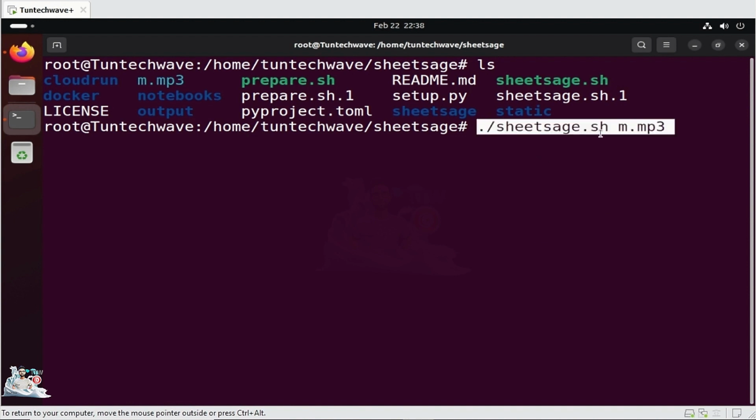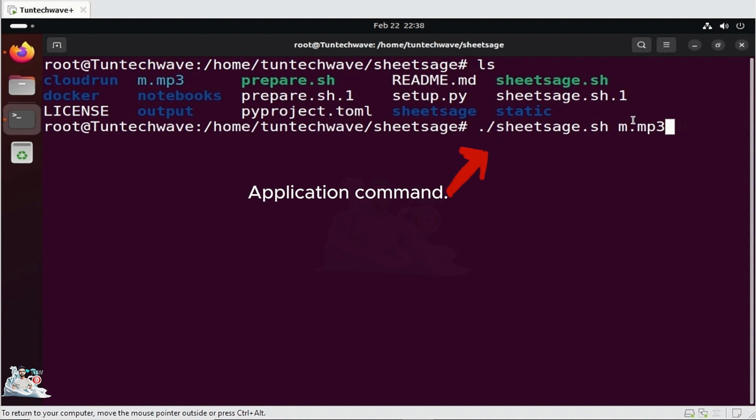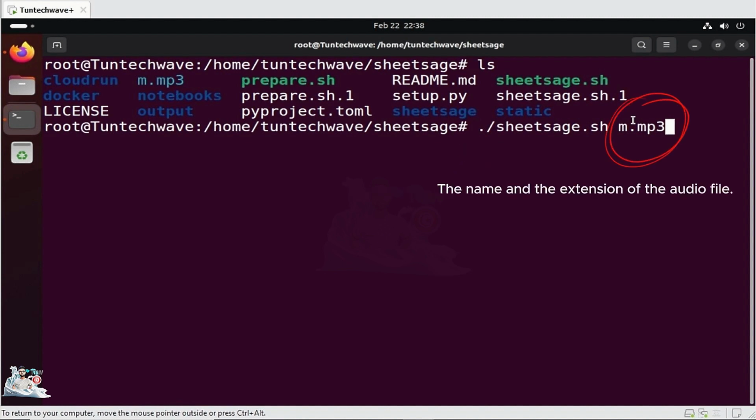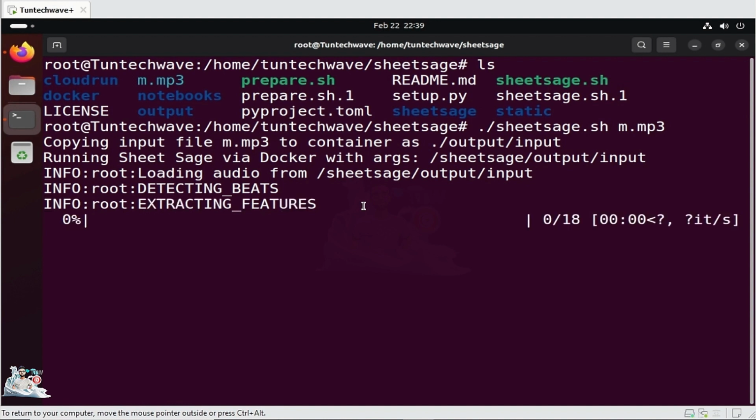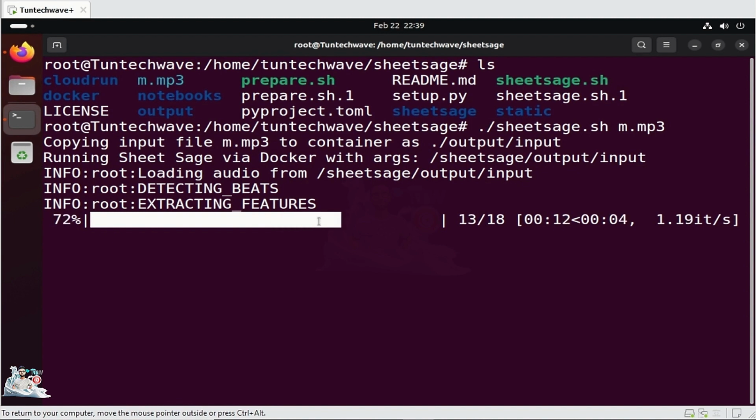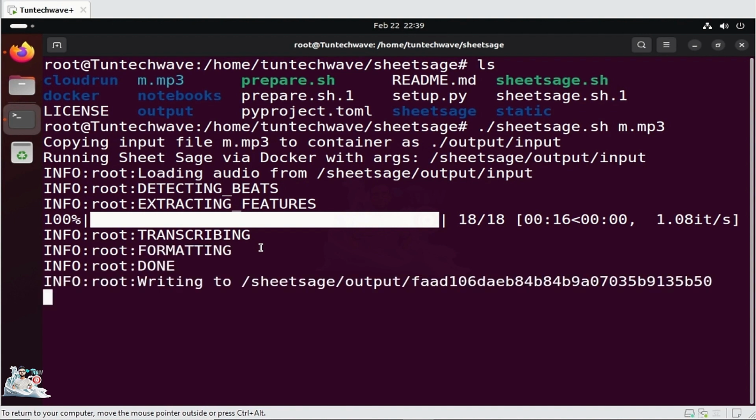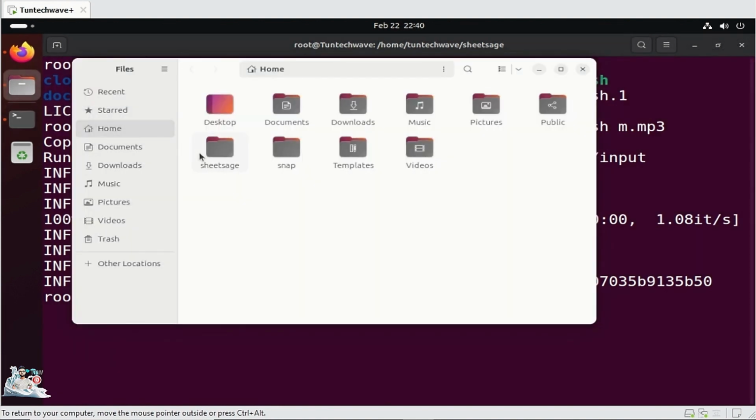Now, with a simple command, we will transcribe the song. You need to first enter the application command. Then, enter the name and extension of the audio file based on your file. We will now check the files generated by our application.